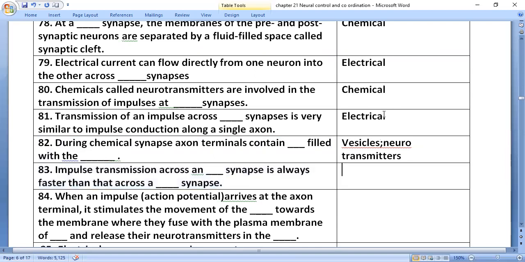Impulse transmission across an electrical synapse is always faster compared with the chemical synapse.